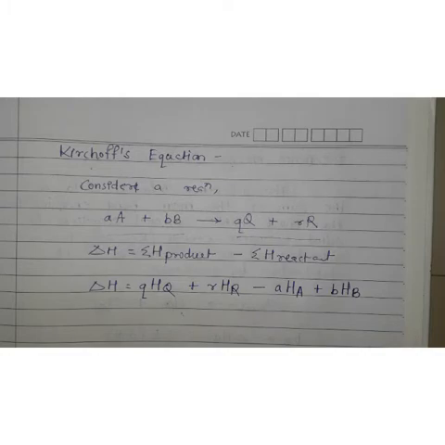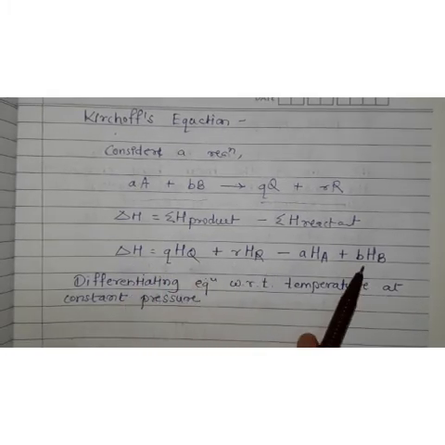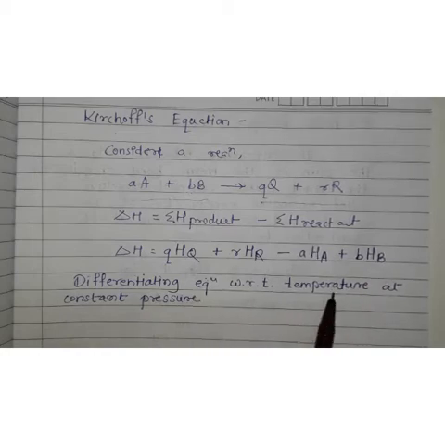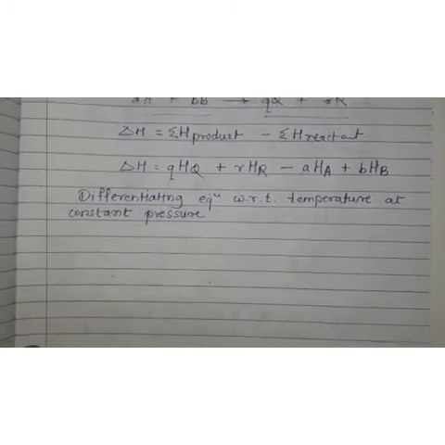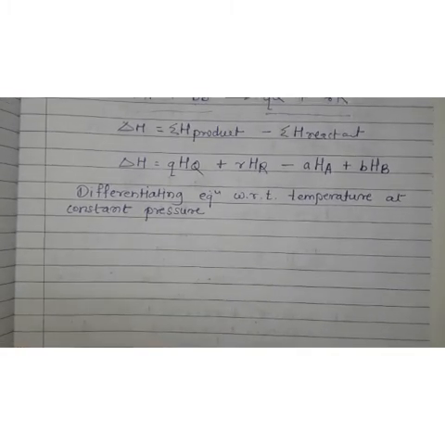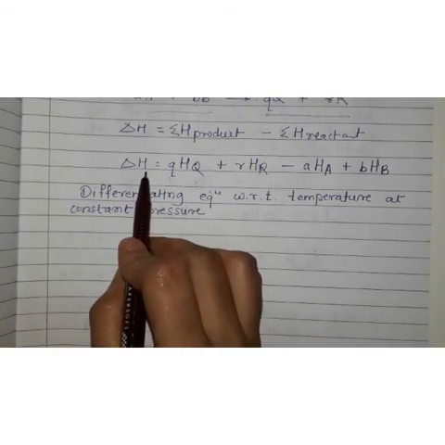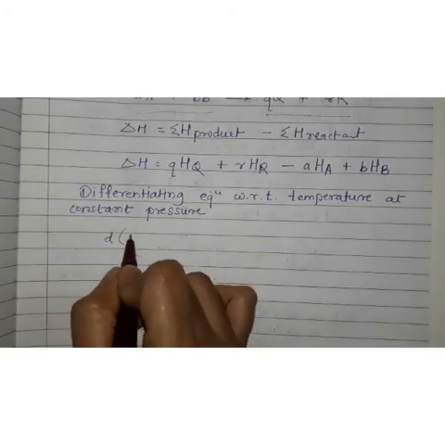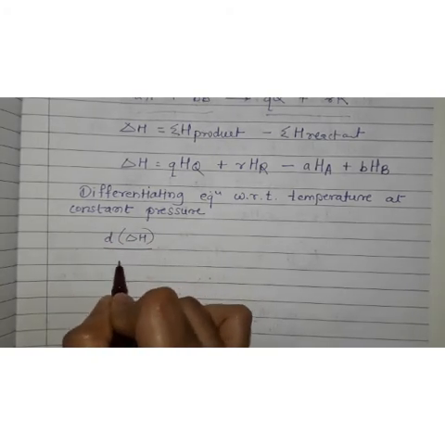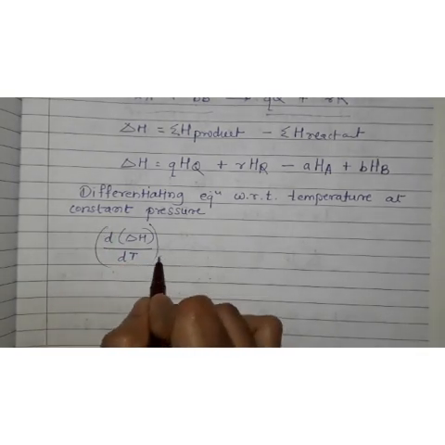This we have studied in 12th standard also. Now we have to differentiate this equation with respect to temperature, understand, and at constant pressure. So let us differentiate this equation. So see what we will get. See, delta H, this also we have to differentiate with respect to temperature. So what we will write? d delta H with respect to temperature, means dT, but at constant pressure.